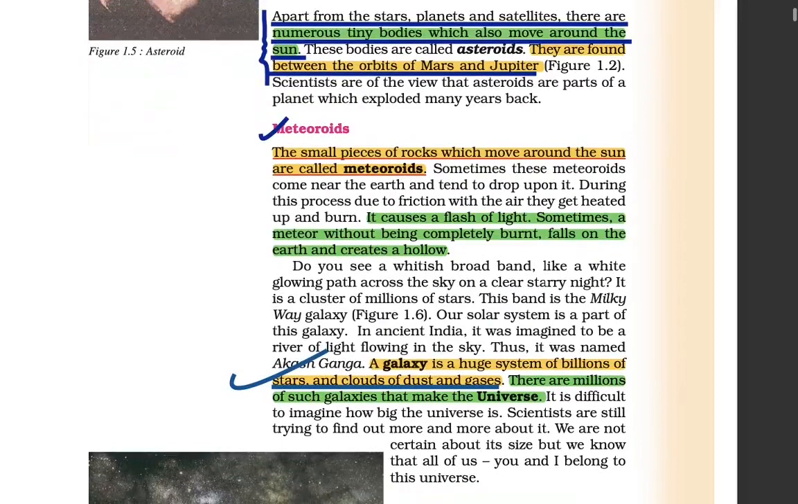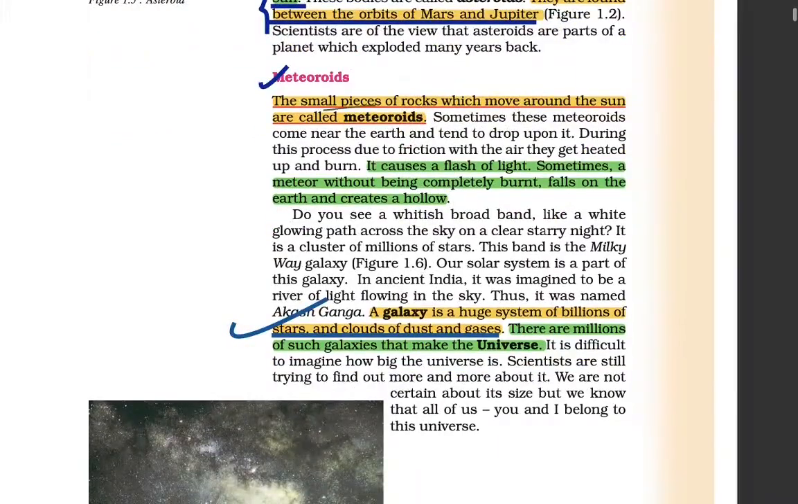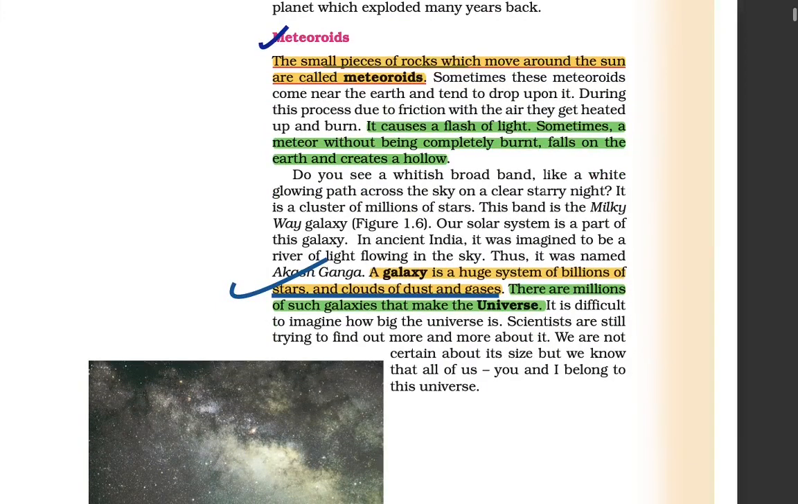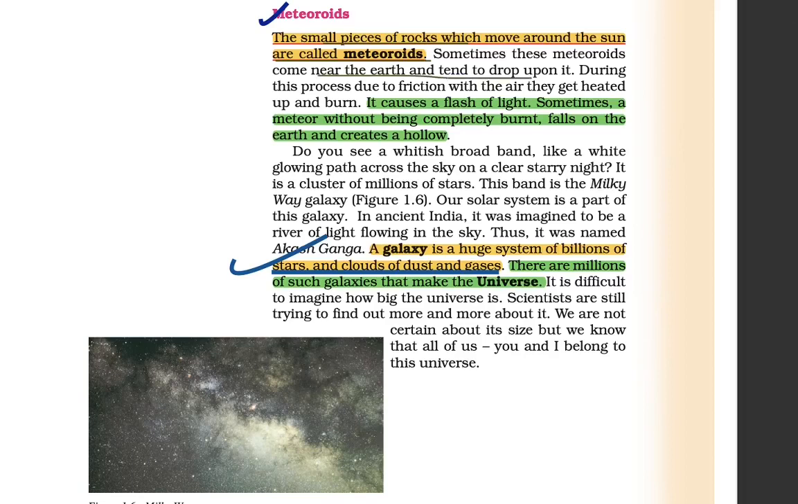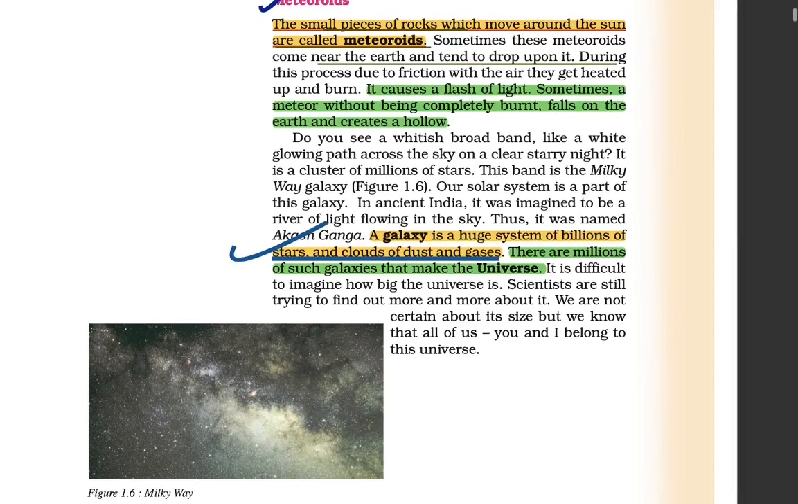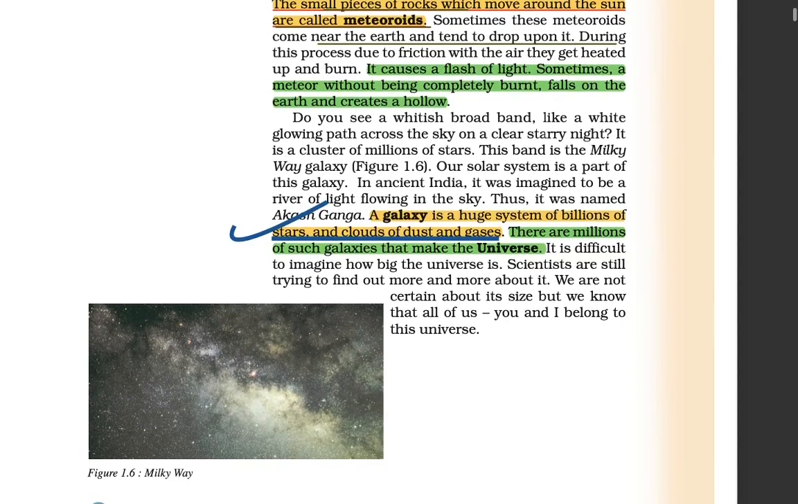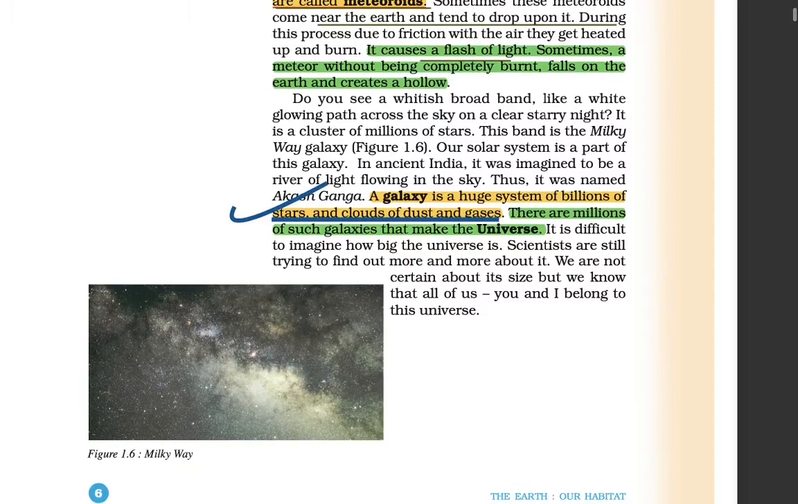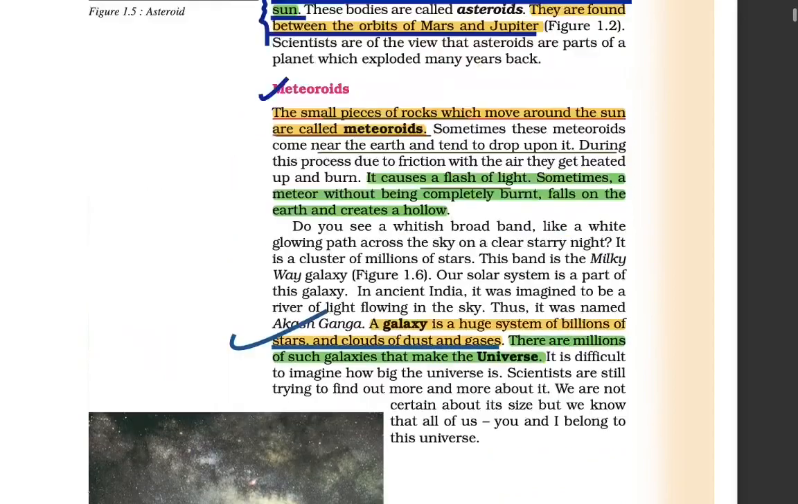Now we have meteoroids. These are also small pieces of rock which move around the sun. Sometimes these meteoroids come near the Earth and tend to drop upon it. During this process, friction is generated, and sometimes they burn in the air itself, so there is a flash of light. Sometimes a meteor, without being completely burned, falls on the Earth and creates a hollow.